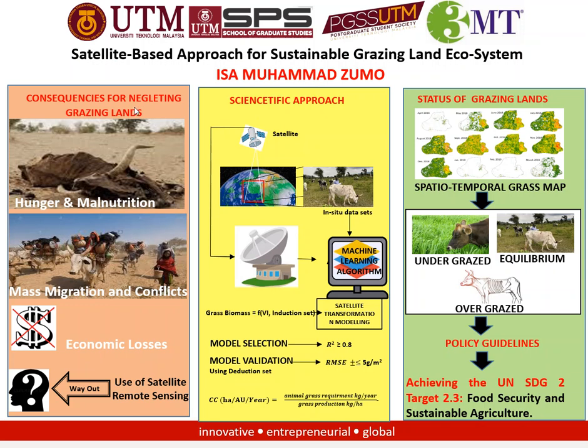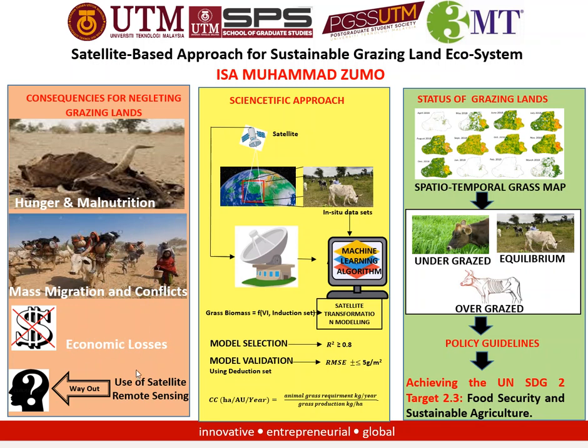Now, what are the consequences of not monitoring those grazing lands, of neglecting those grazing lands? One of the problems that we will face in society is hunger and malnutrition. So many livestock will die, and there will be less supply of beef as well as milk. And there will be mass migration of people moving from one place to the other, and this will cause a lot of conflicts. All these issues will generate a lot of economic losses in the society.